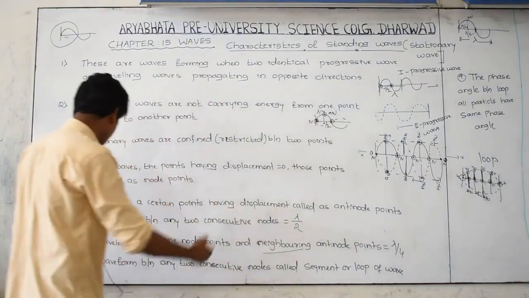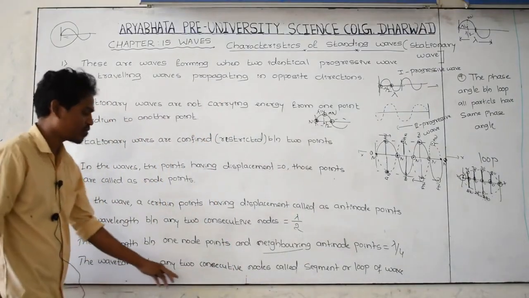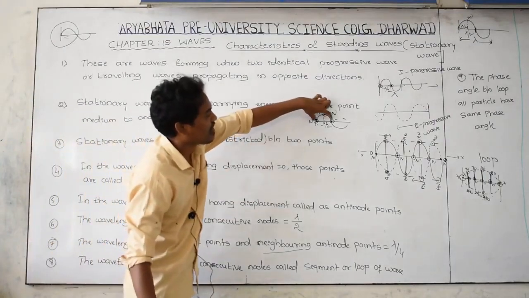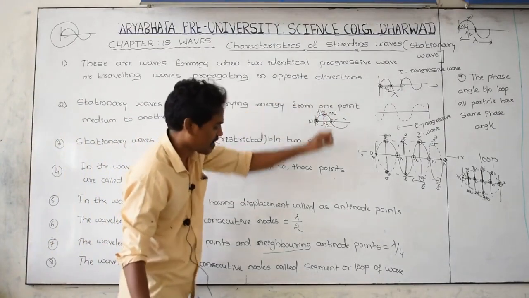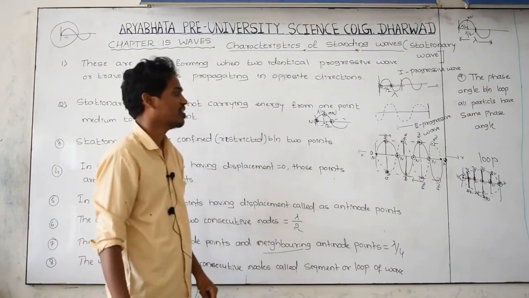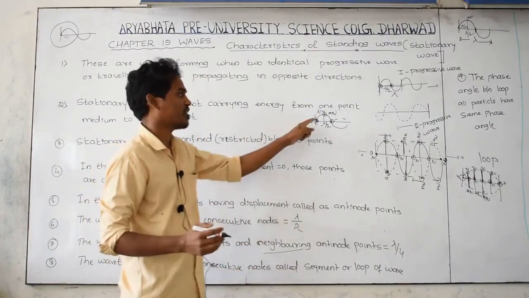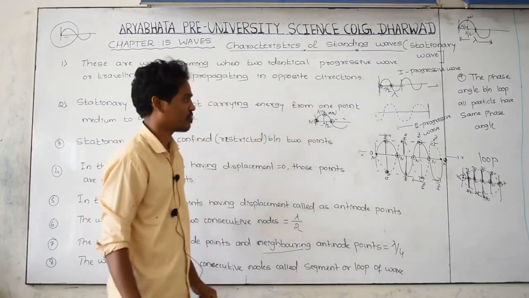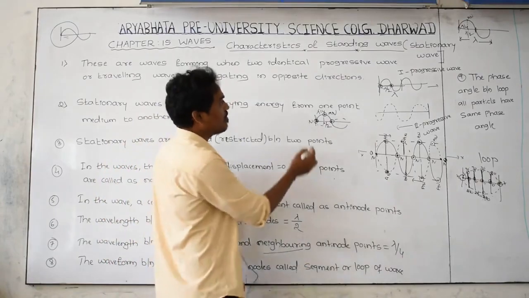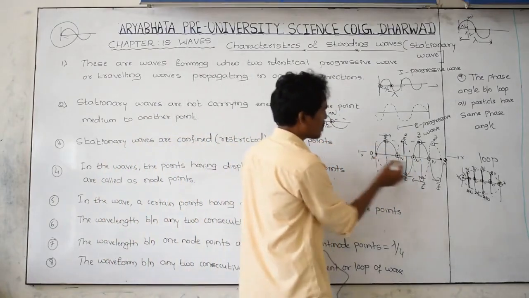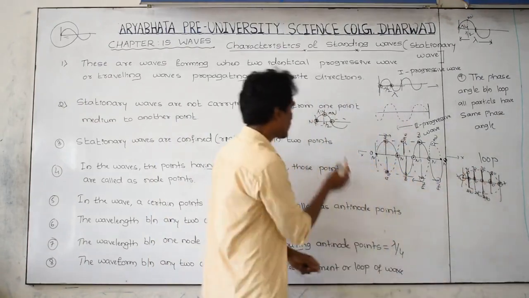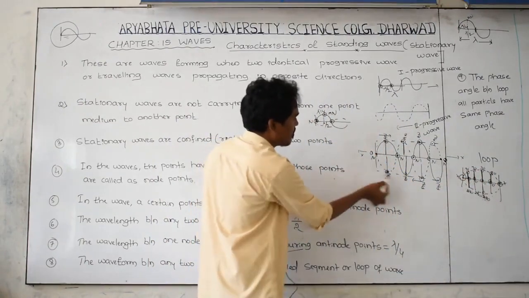Next one, the waveform between any two consecutive nodes. What do we call the wave pattern between any two node points? You can call it a loop or a segment. The waveform present between consecutive node points, the first node and its side node point, is called a segment or a loop. For example, this is a node, and this waveform is called a loop. I have considered just this part.